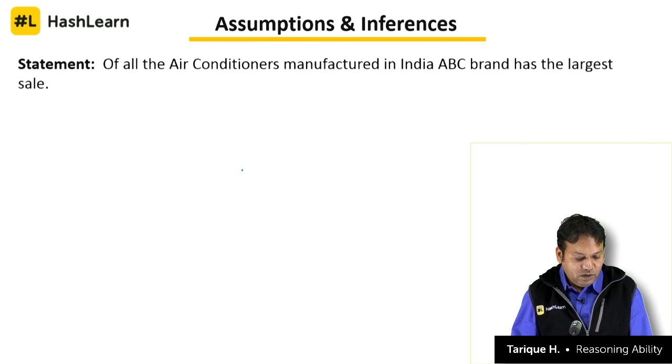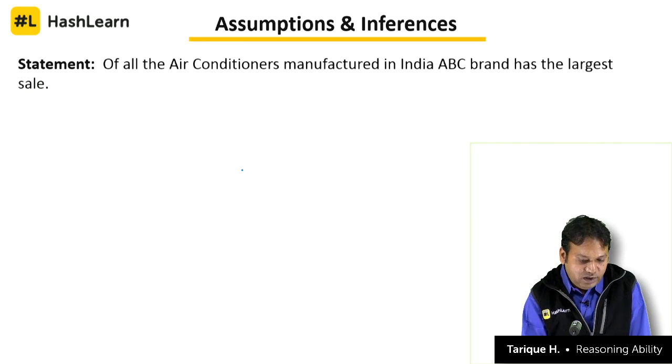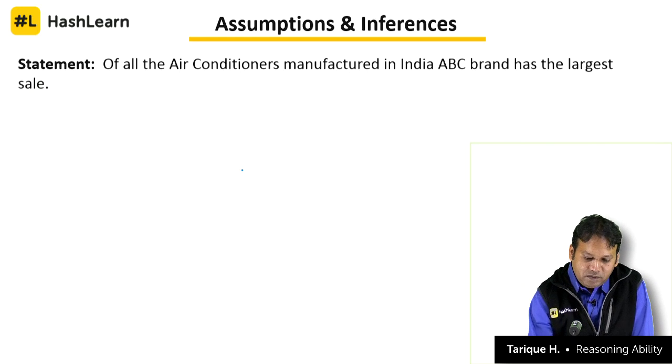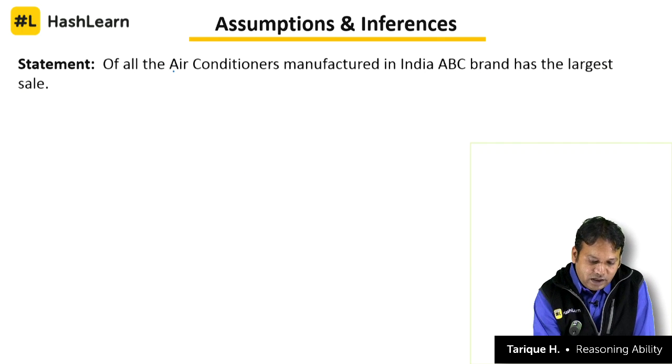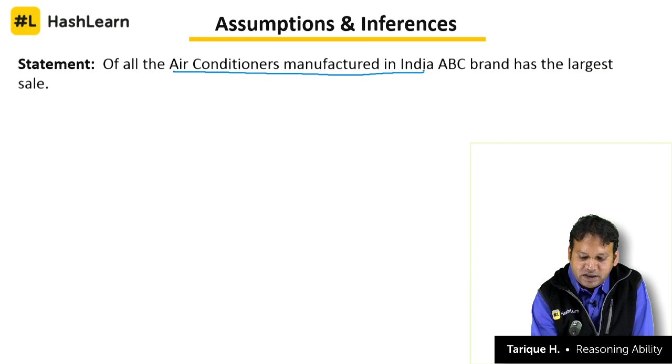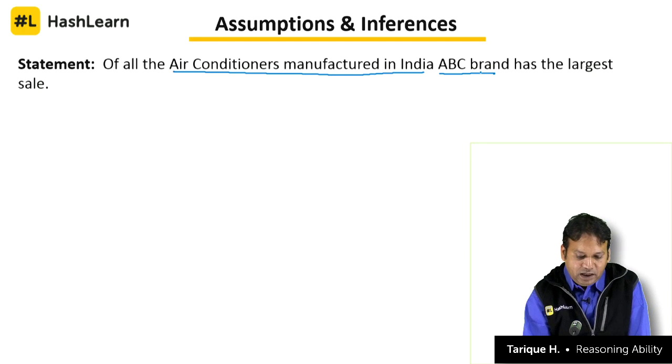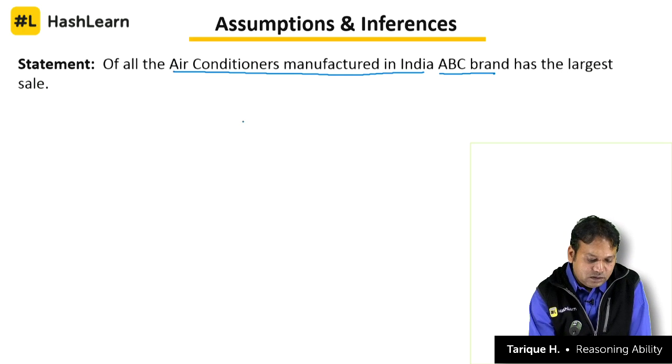Alright. Now, if you look at this question here, of all the air conditioners manufactured in India, ABC brand has the largest sale. Clear? So, what can we tell about this? Of all the air conditioners manufactured in India, ABC brand has the largest sale. Now, how is the author able to tell that? It means that the author has access to information. We can tell that the author has access to information